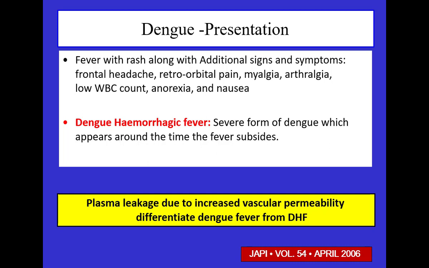And next, I am just directly going to dengue hemorrhagic fever. It's a severe form of dengue, because being an intensivist, I am concerned with that subset of patients who are coming to the ICU. I am not concerned with those patients who are visiting the OPD and just going back home. And it is only the plasma leakage due to the increased vascular permeability that differentiates dengue fever from dengue hemorrhagic fever.